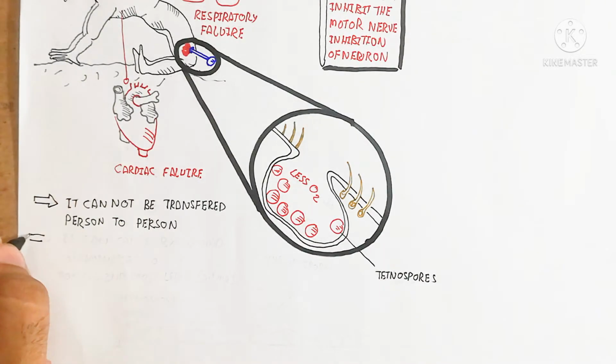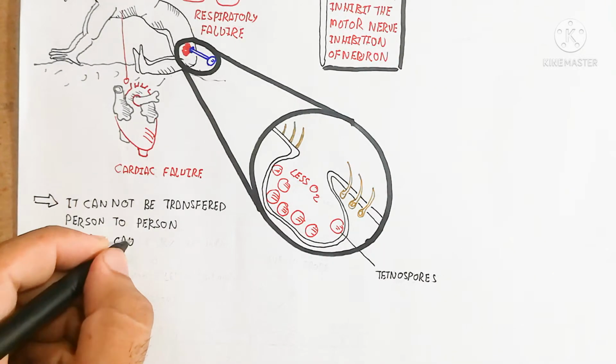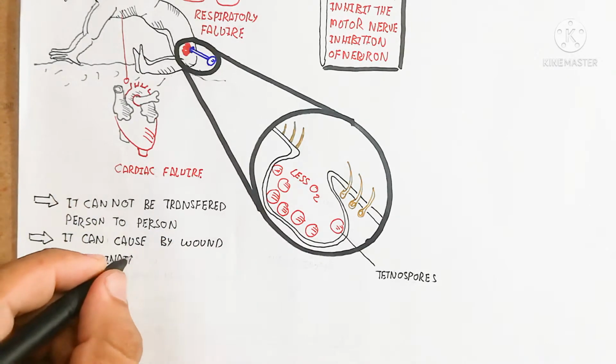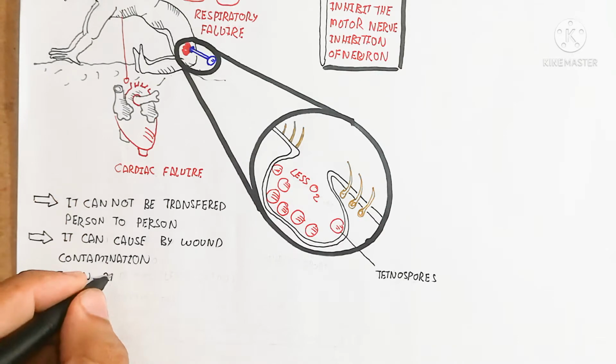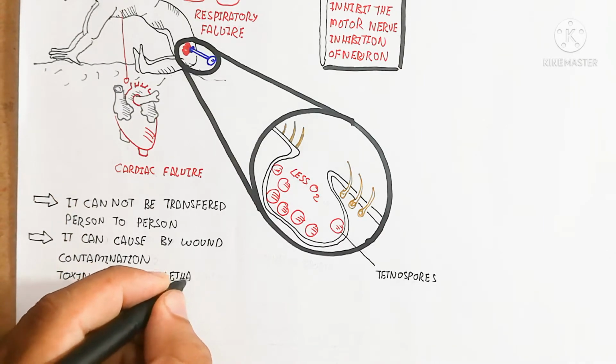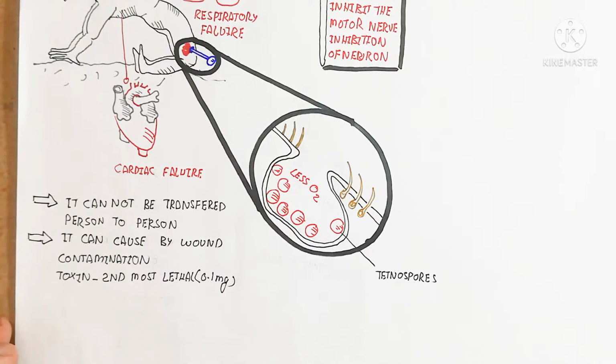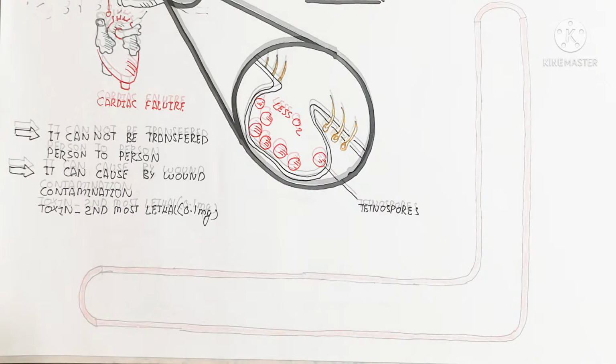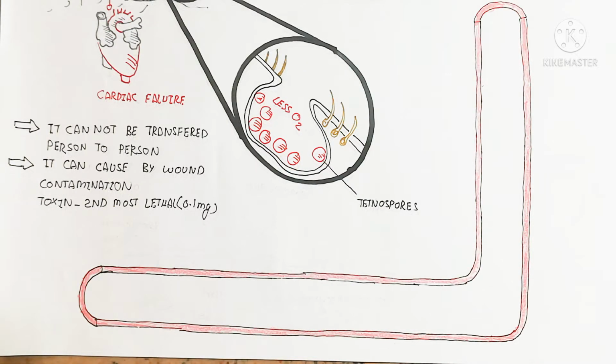What is the meaning of that? It cannot be transferred from person to person and is caused by wound contamination. The toxin is the second most lethal, and 0.1 milligram is enough to infect and is very powerful.